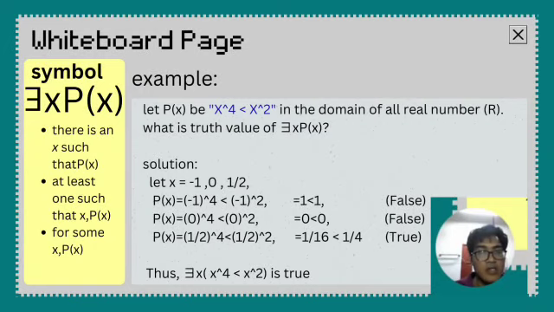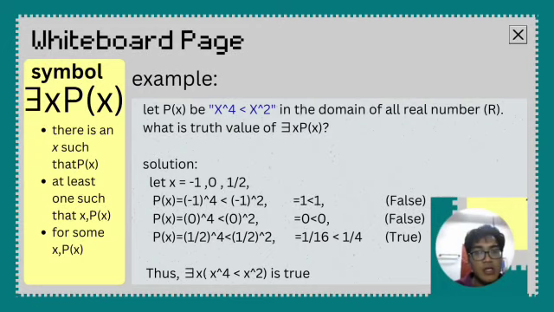In this formula we will get 0 is less than 0. Again, this is also false. Next, we will use the x value as 1/2, and this time we will get 1/16 is less than 1/4, which is true.